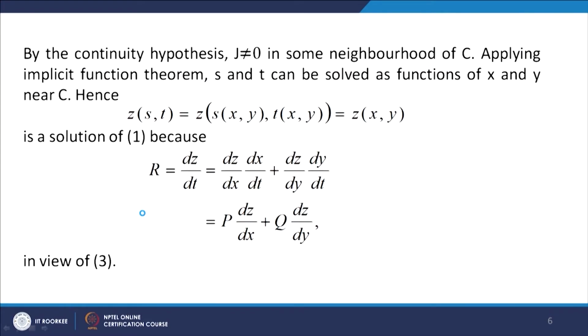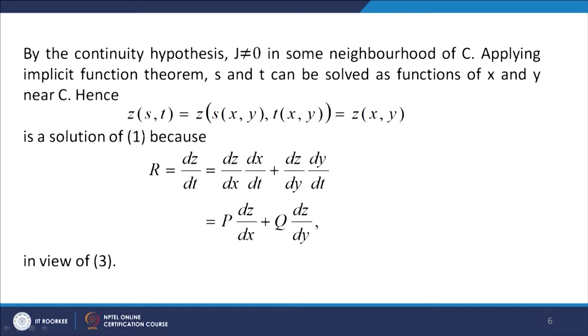Now let us apply the implicit function theorem. When we apply it, it follows that s and t can be solved as functions of x and y near C. So z(s, t) is now z(s(x, y), t(x, y)). s and t are now functions of x and y because that follows from the implicit function theorem. So z is also a function of x and y. So this is a solution of 1.